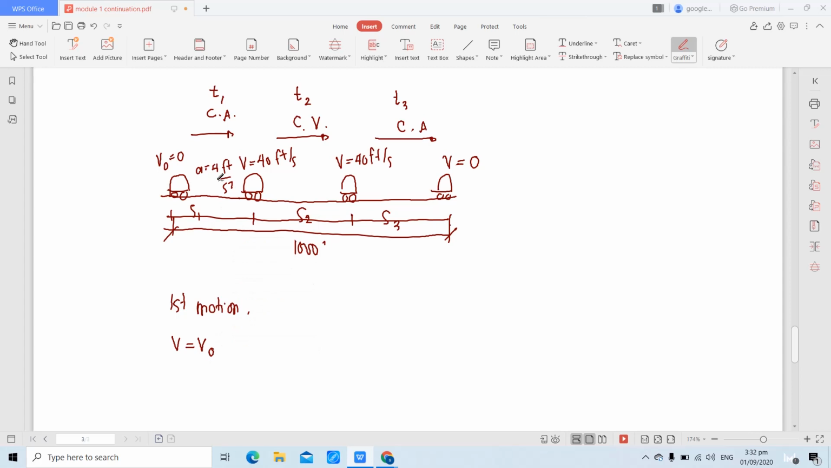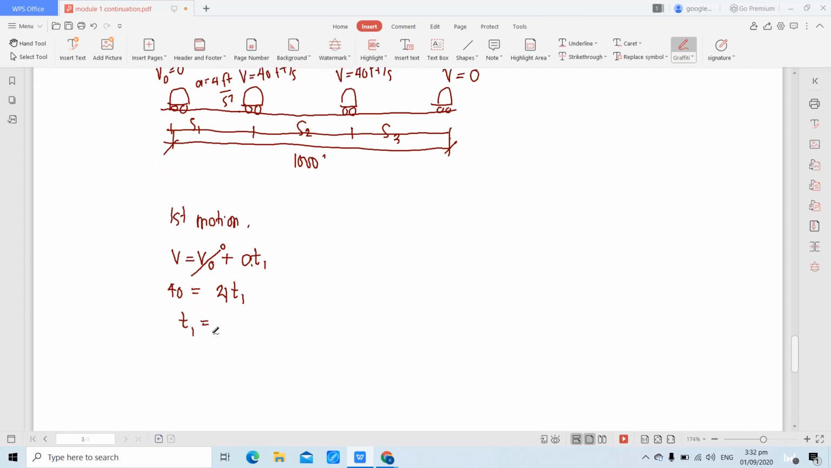Since mag-accelerate, bibilis, acceleration is positive. A, T1. Final velocity, that is 40, equivalent to initial velocity, 0, plus acceleration, that is 4, multiplied by T1. So, what is T1? 40 divided by 4. That is 10 seconds. Okay.